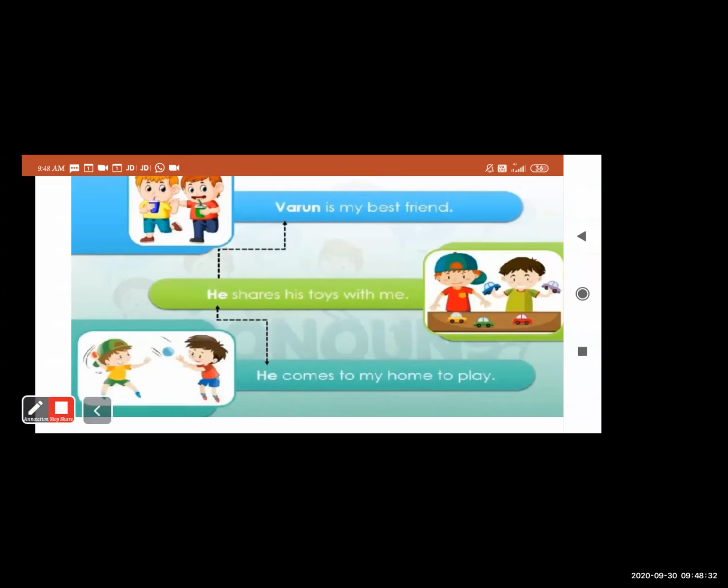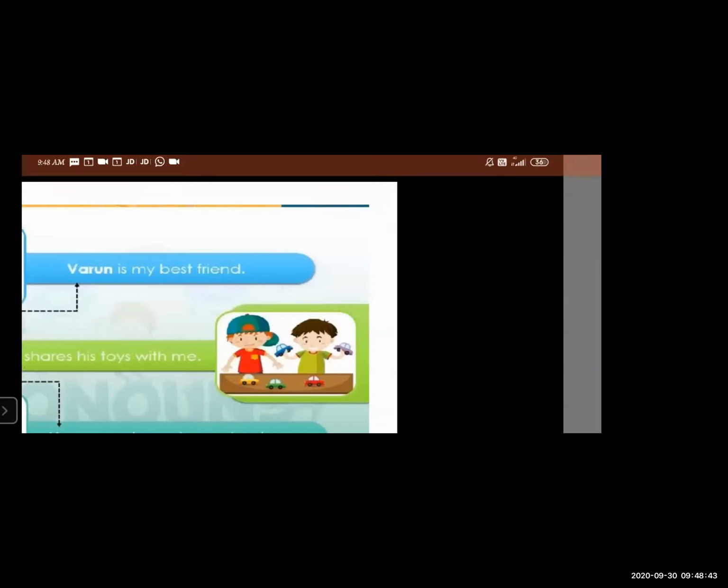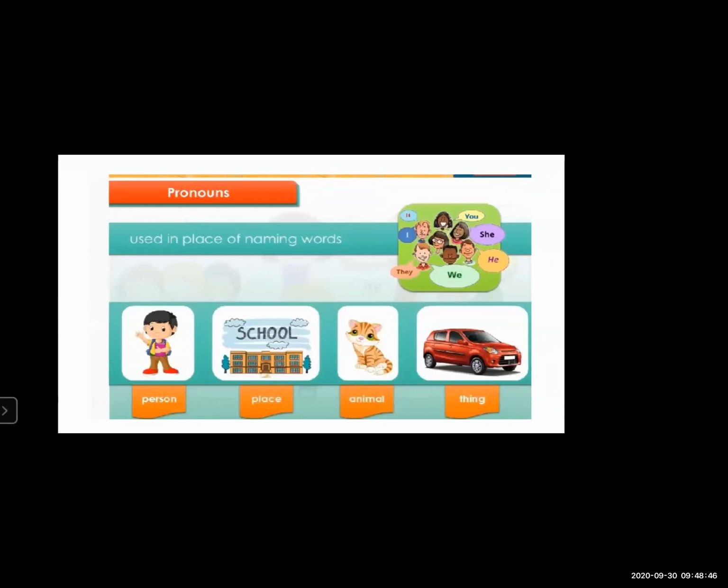I think now your concept of pronoun is clear. To avoid repeating a noun again and again, what is used over here? The pronoun is used. Next, a pronoun is used in place of a naming word. Now what are naming words? Name of a person, name of a place, name of an animal, and name of a thing. Any naming word, whether it is a thing, an animal, a place or a person.